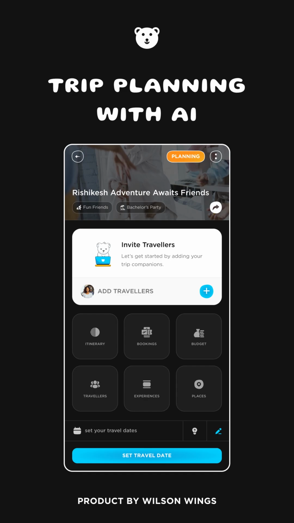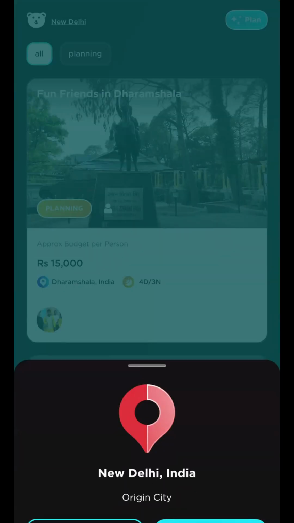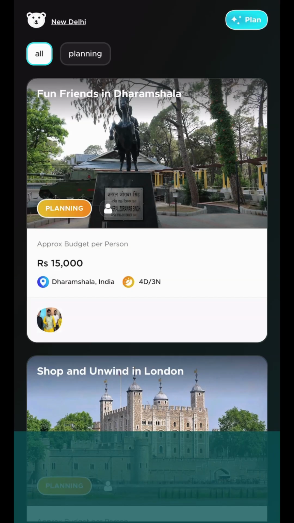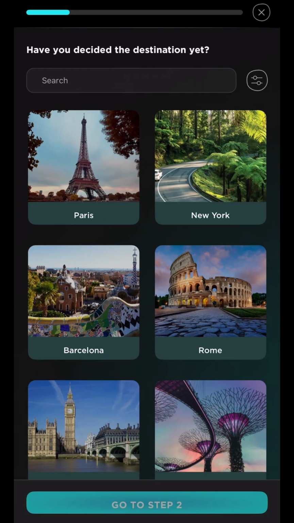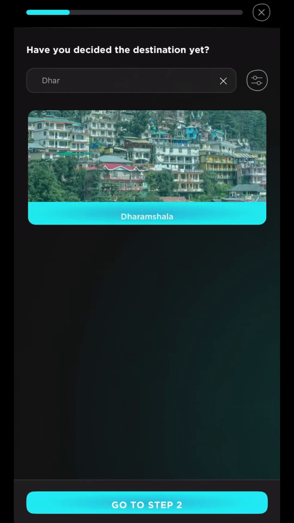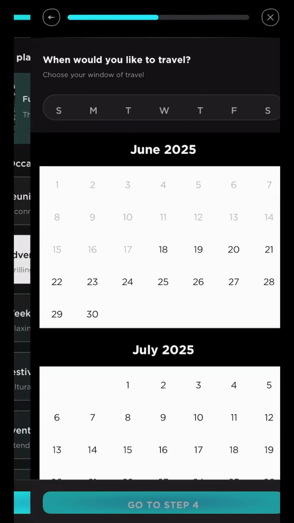Let's plan an adventure trip with friends to Dharamshala with AI. We start by selecting our origin city, that is New Delhi. Then we select the destination, so we are going to Dharamshala. Let's select trip type as fun friends and occasion as adventure.